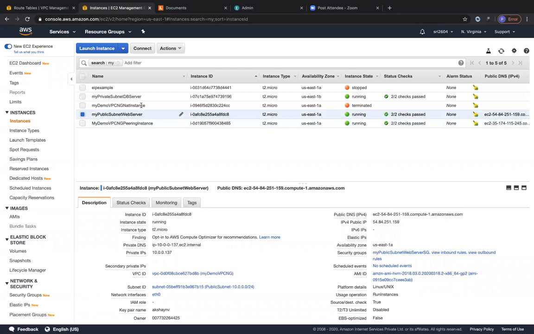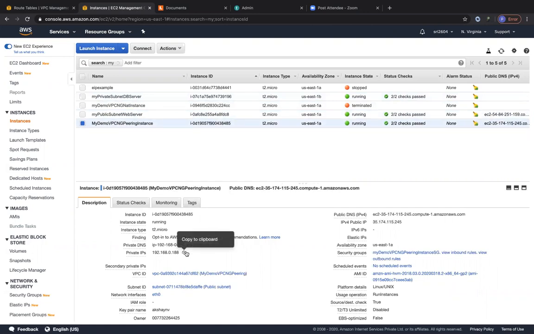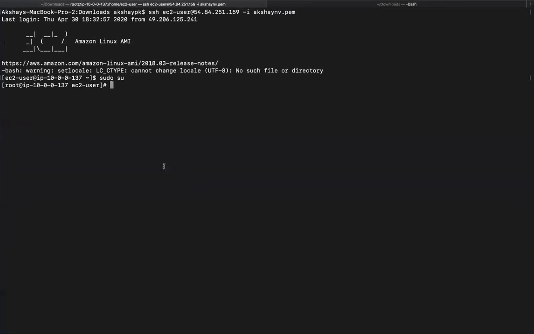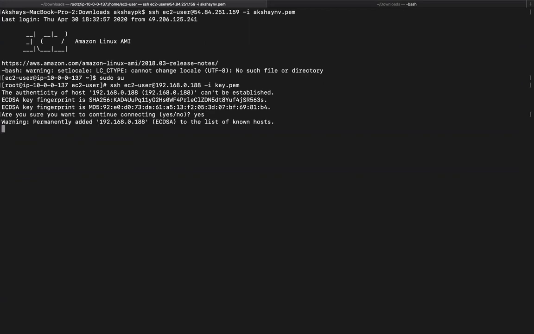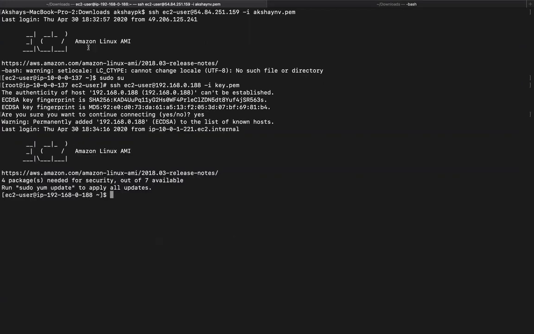Since both of these, the public subnet server and the database server, are in the same network, I need not even go into this one to talk to that one. So even if the public subnet server wants to talk to this peering instance that is sitting in a totally different network through its private IP, it will still be able to. So let's do SSH ec2-user at the private IP, -i key.pem. Let's try to connect. Brilliant. So we are able to connect from the web server instance directly to another network's EC2 instance.